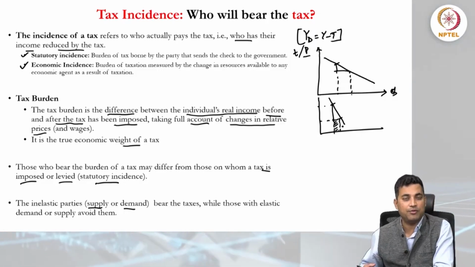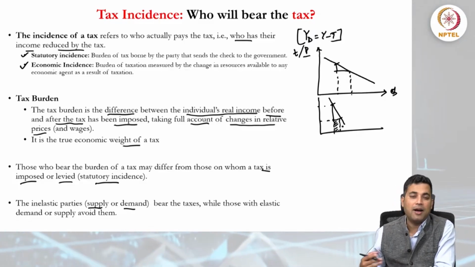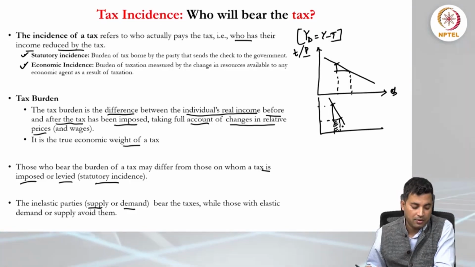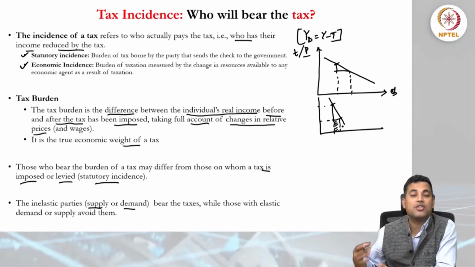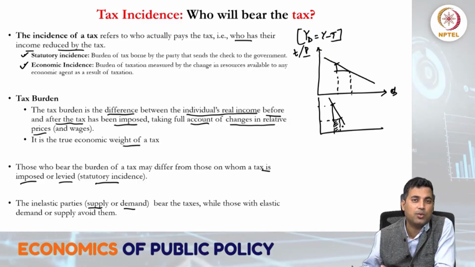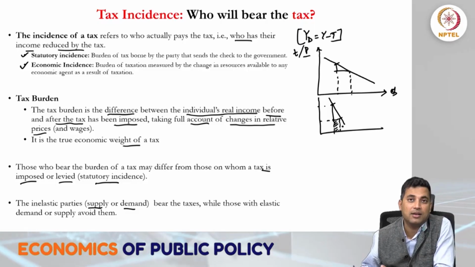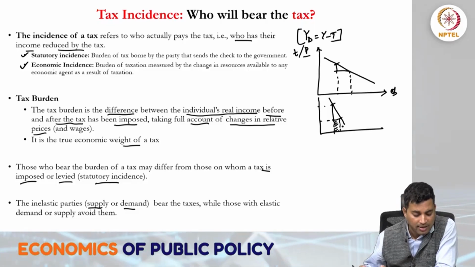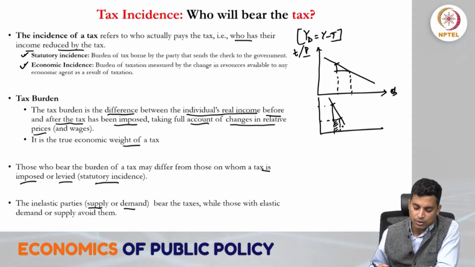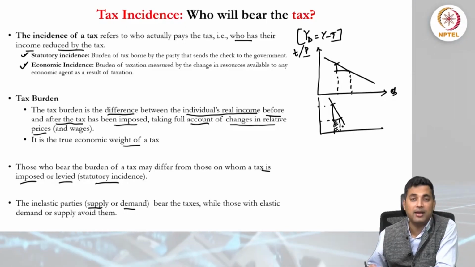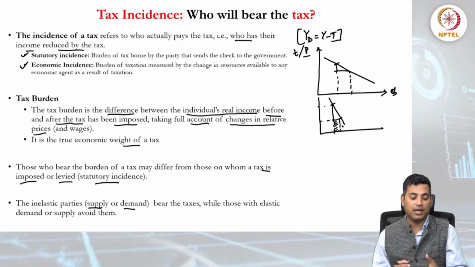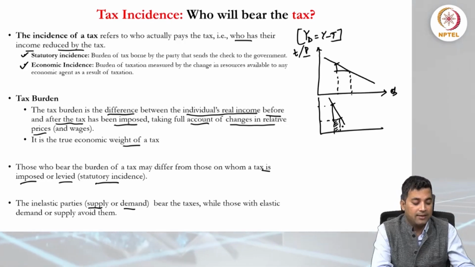So from taxation's point of view, in case of inelastic parties, higher changes in the price actually have a very small effect on the quantity demanded, unlike in the elastic. So therefore inelastic parties, whether it is demand or supply, will bear the taxes, while those with elastic demand or supply avoid the taxes. So this is what elasticity's debate is. Also we can actually think about tax burden and tax incidence.